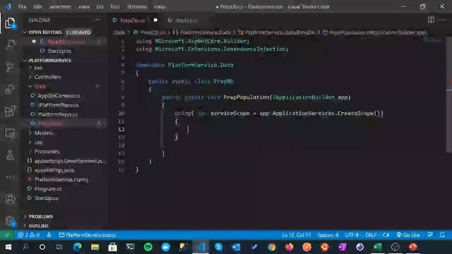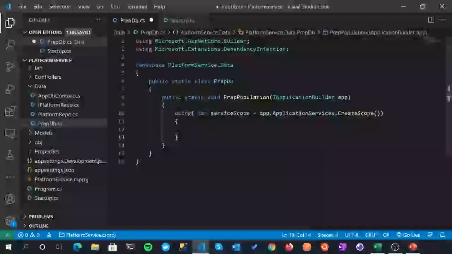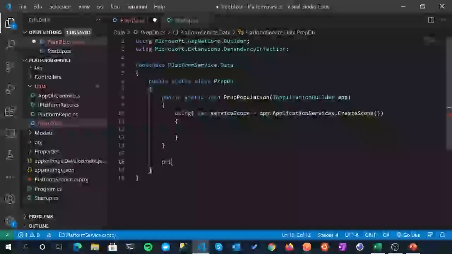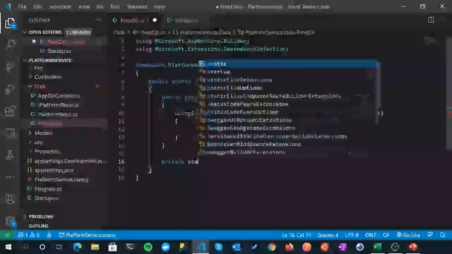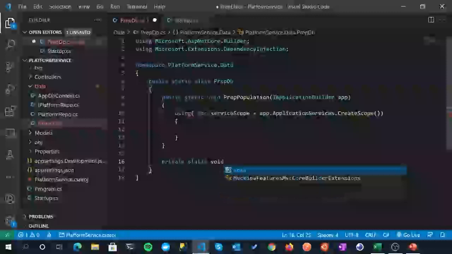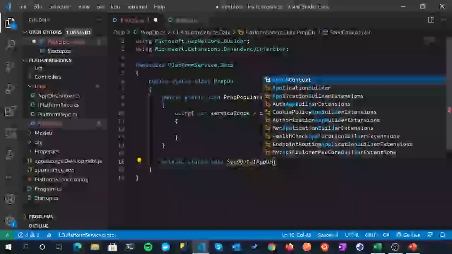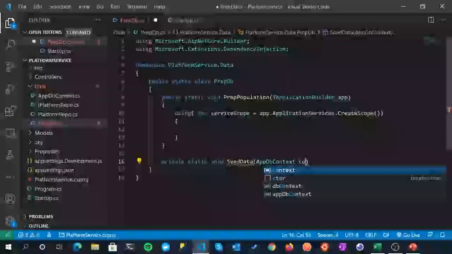Now in here, we're actually going to call our next method, our private method, which is the method that's going to do all the seeding of our data and eventually run our migrations. So let's just create the method signature for that. It's a private static void method called SeedData, and this is going to expect an AppDbContext, and we'll just call that context.